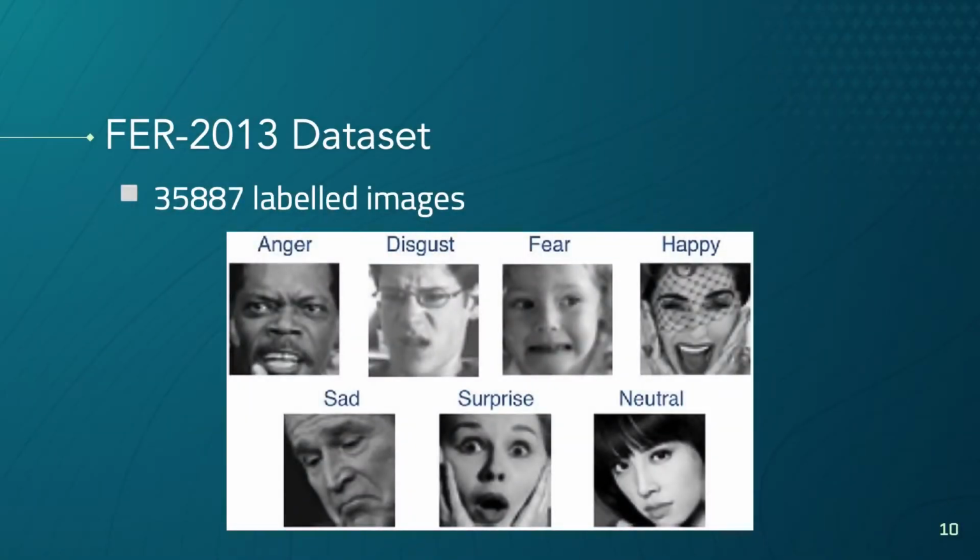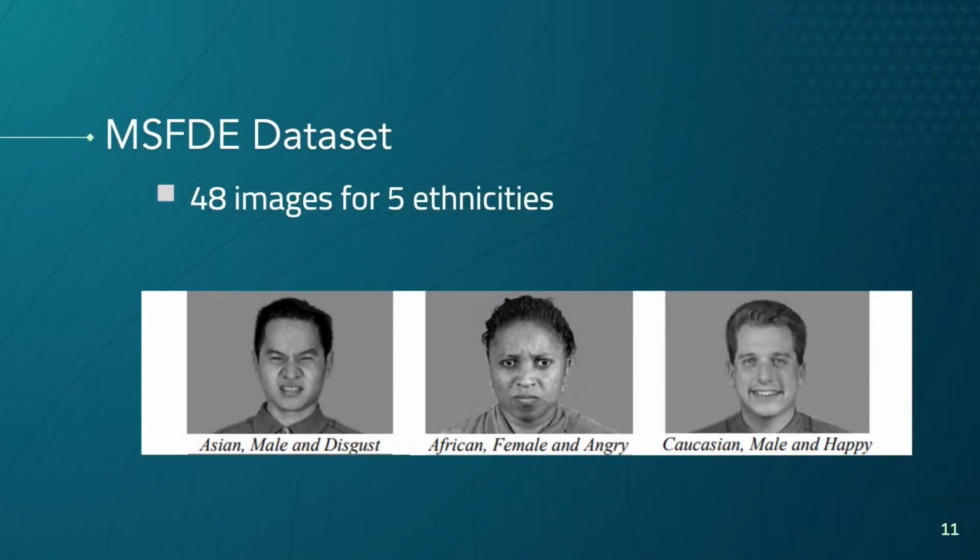In order to train and test our models, we decided to use the FER2013 dataset. This consists of over 35,000 labeled images of the 7 different emotions. This is one of the most popular datasets used for facial expression recognition. Next, once we trained the models, we decided to test them on the MSFDE dataset in order to identify possible bias. This dataset consists of 48 images for 5 different ethnicity groups.